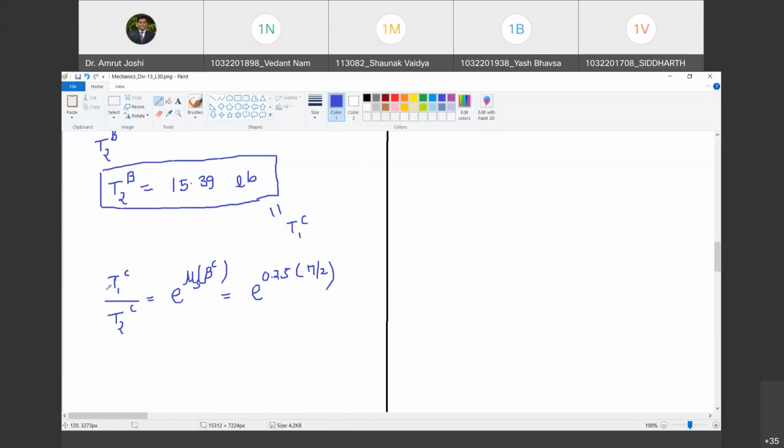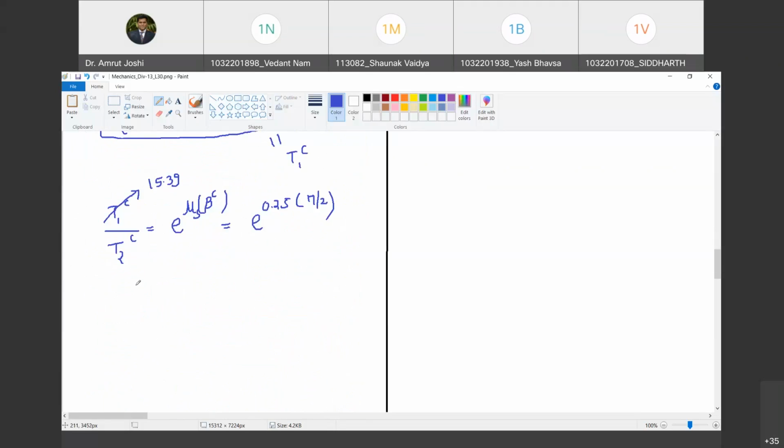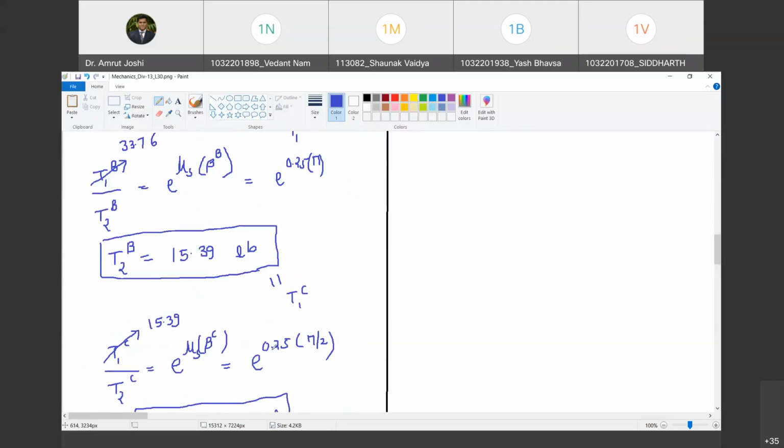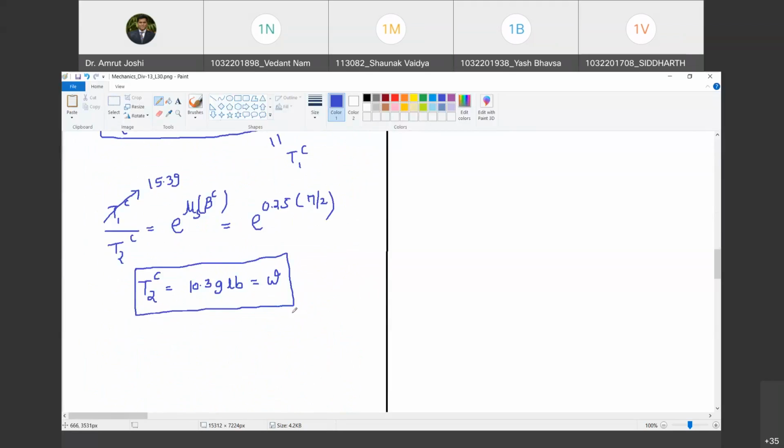What is the value of T1C? T1C we have already evaluated. It is 15.39. Now, what is the value of T2C? 10.39 pounds, which is equal to W. We have already found out T2C is equal to W. So what is the smallest value of W that can keep the system in equilibrium? 10.39 pounds.